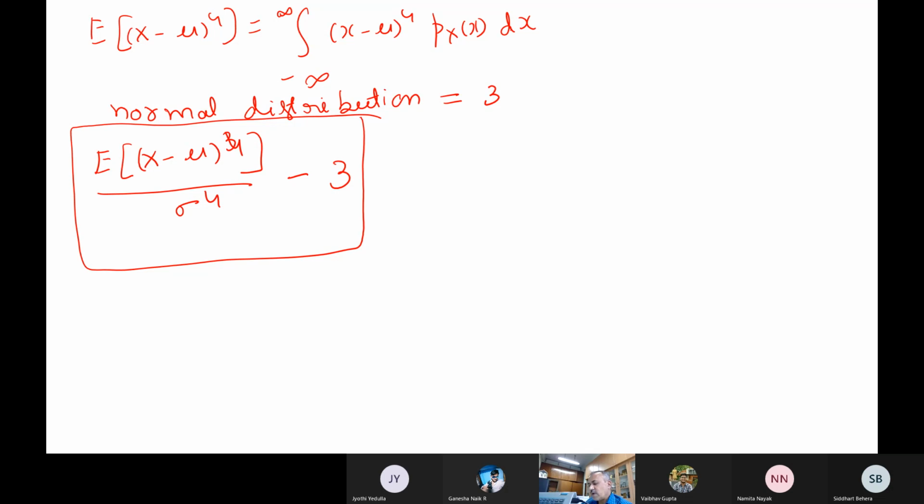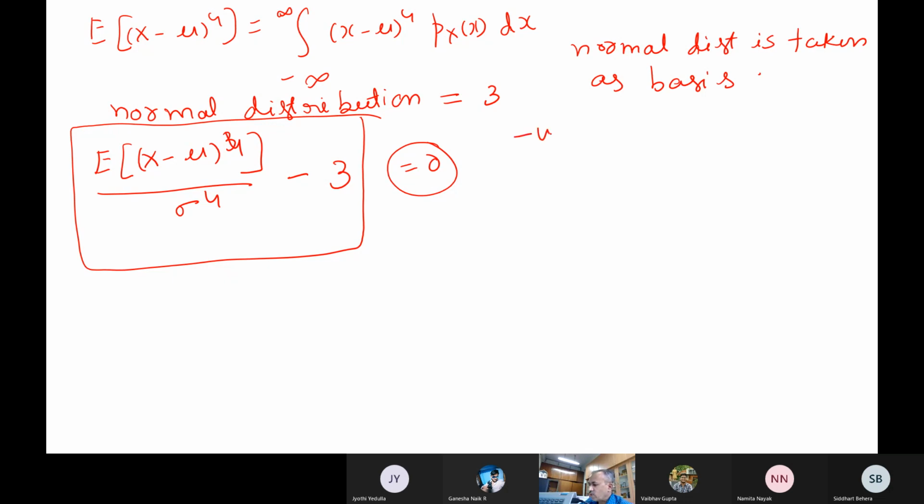So when you use this definition, for normal distribution, what is the kurtosis value? 0, it will be 0. So that is how the normal distribution is taken as the basis. Okay, so this is the kurtosis concept. Now here also we have negative kurtosis and positive kurtosis. Generally some names have been given. If the kurtosis is negative, because you are subtracting 3, they call this leptokurtic. These are some terms they use.